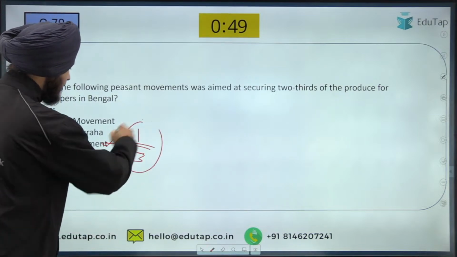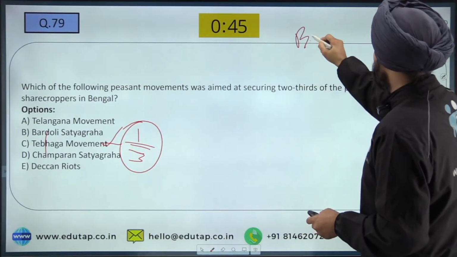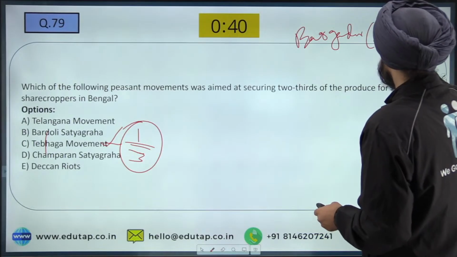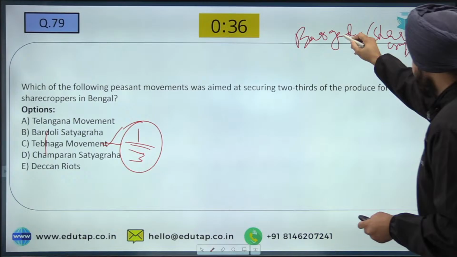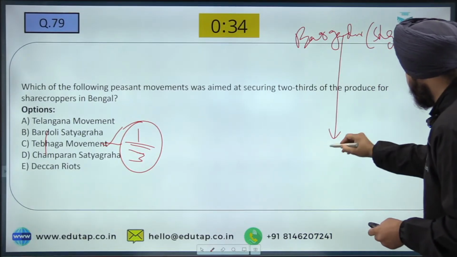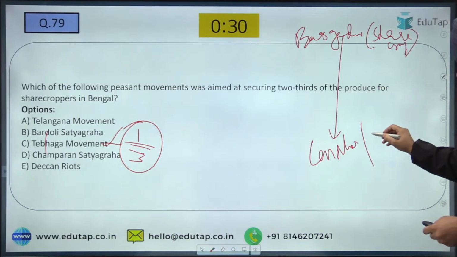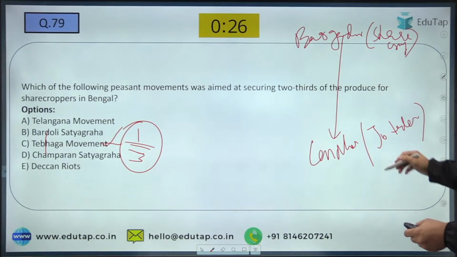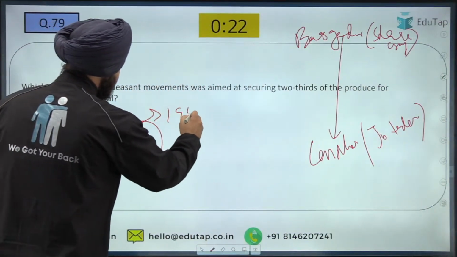That basically what used to happen during the time of Britishers, there were bargadars. Who were bargadars? These bargadars were sharecroppers. Whereas the other category was the landlords. And who were those landlords? They were known as jotidars. Fine. So during the Britishers, what used to happen? This Tebhaga movement was very much popular in Bengal in 1946 to 47.